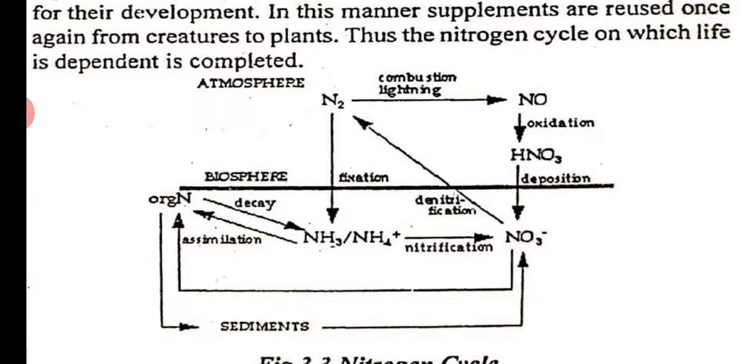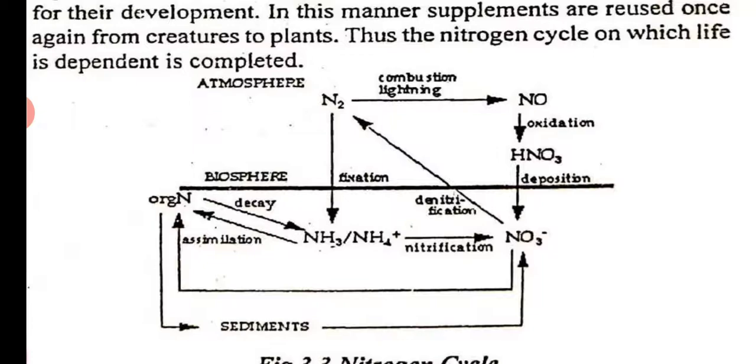In the biosphere, like we said, there is animal excreta, and animals also die, so they decay and form ammonia, NH3, and then there is also nitrification, so that this ammonia gets converted into NO3.